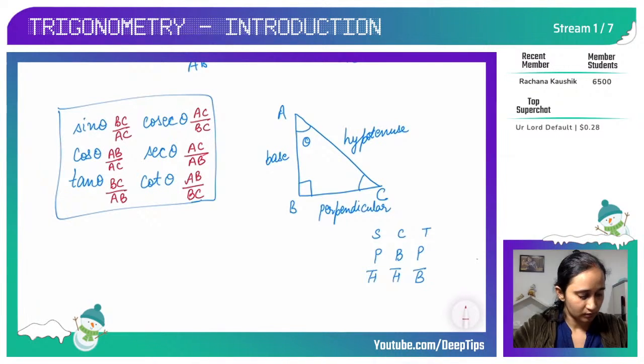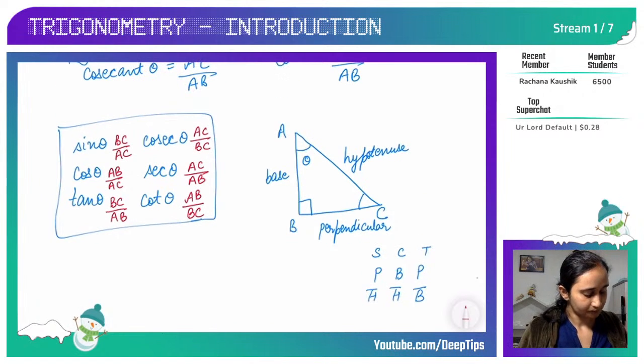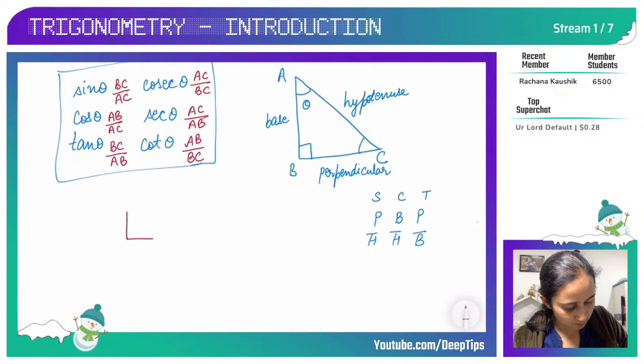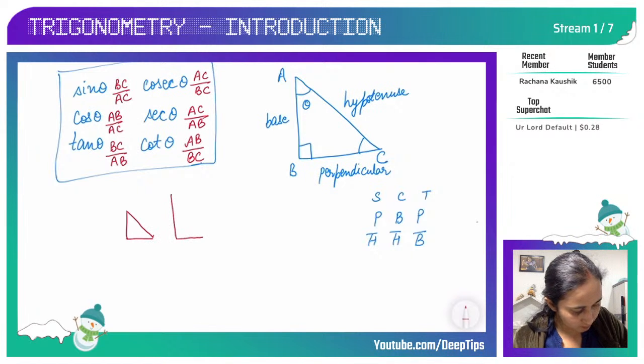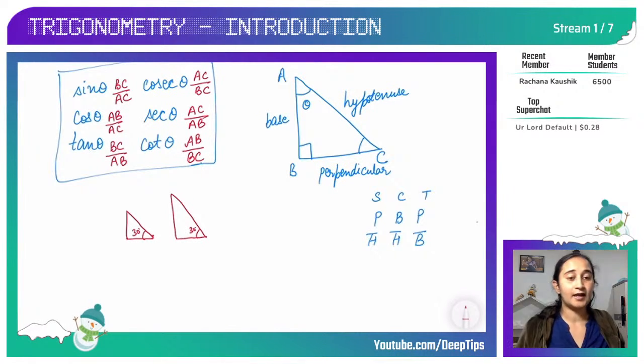Okay, because it is the same as similar triangles that you have done in grade 10, where suppose you draw two triangles where your angles are same. If these angles are same, if these are 30 degrees, then the value of sine 30 degrees will remain same. It doesn't depend on the length of the triangle sides.